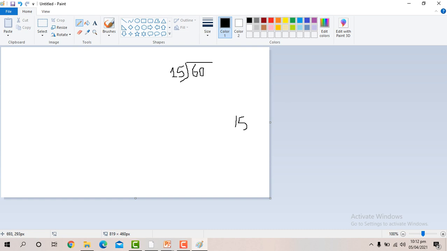I will put the 15 here and multiply it by 4. So as I know 5 4s are 20, I'll put the 0 here and the 2 as carry here. Okay, 4 1s are 4, and when I add this 2 to this 4, I'll get the answer 6.